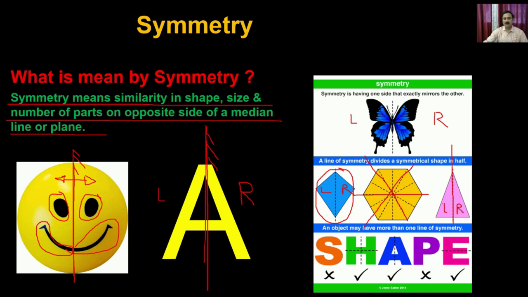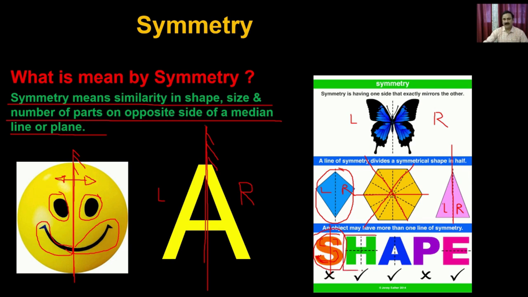Similarly, you have a few more alphabets. For example, the alphabet S. This S cannot be divided by any plane. For example, if you divide like this, there will be no symmetry because this side is not identical to this side, right? Because on this side you have an arch, whereas on this side you have a bulge. Similarly, this side arch, this side bulge. So S does not have any kind of symmetry.